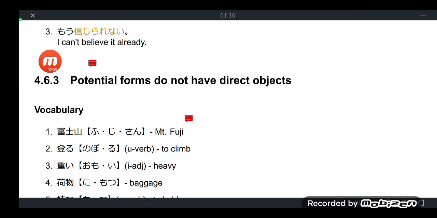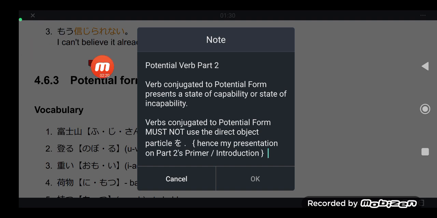For today, we are on part 2 of 3 parts. Potential form of a verb, part 2.